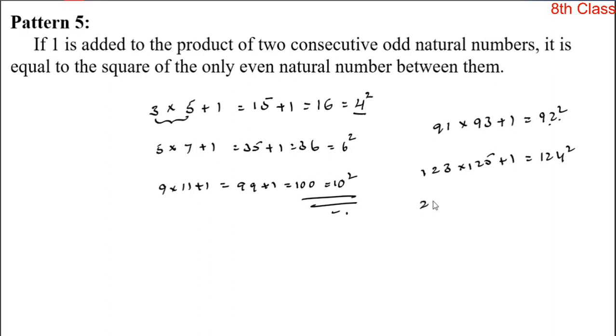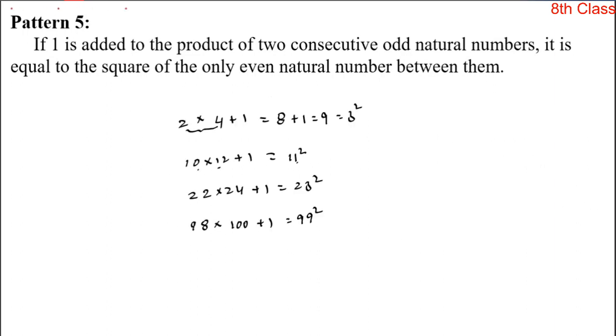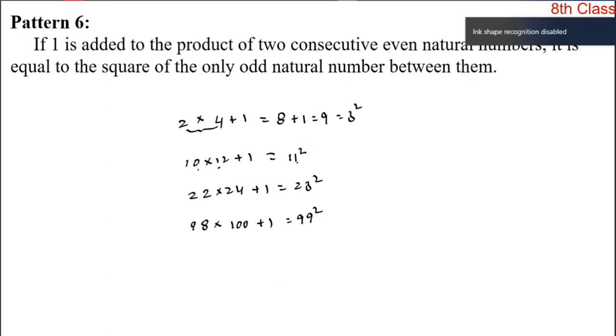Okay, 2356 into 2358 plus 1 is equal to 2357 square. Why? Because 2356 and 2358 are both consecutive even natural numbers, and 1 is added to that product, the result is equal to the square of the odd natural number that lies between them. So what is the odd number in between them? 2357. So its square is 2357 square. Okay, so these are the important patterns of square numbers.